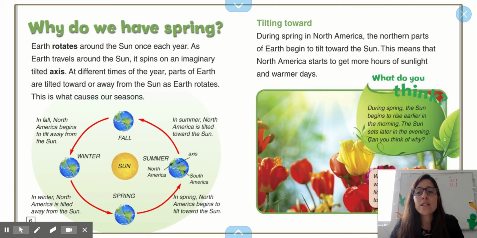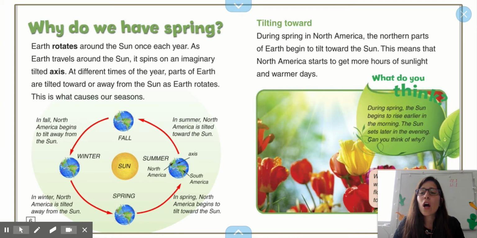Why do we have spring? Earth rotates around the sun once a year. As Earth travels around the sun, it spins on an imaginary axis. At different times of the year, parts of Earth are tilted toward or away from the sun as Earth rotates. This is what causes our seasons: fall, winter, spring, and summer.